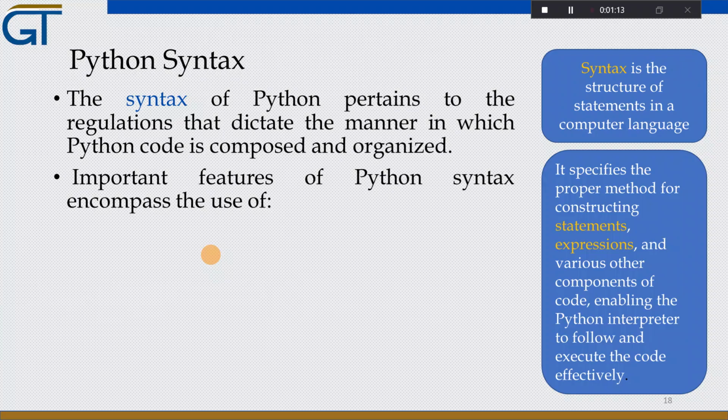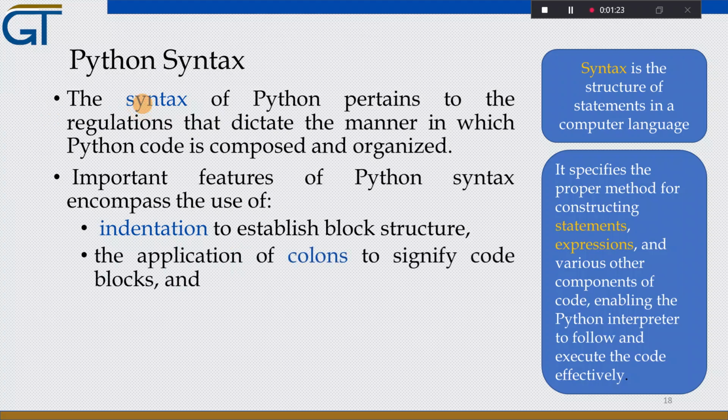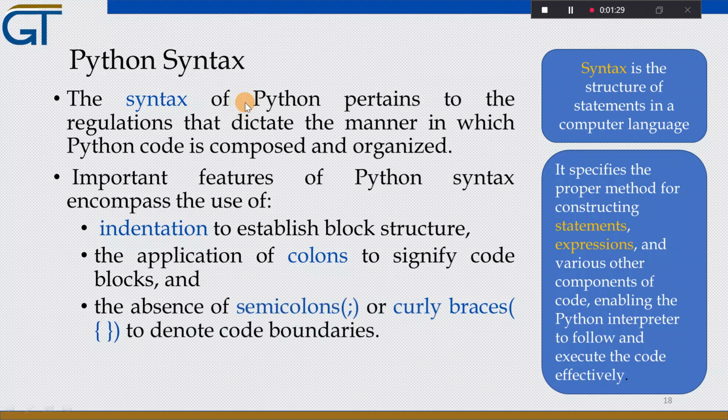The important features of syntax in Python include indentation to establish block structure, and then colons to signify code blocks, and in Python there is no semicolon and curly braces like other languages.